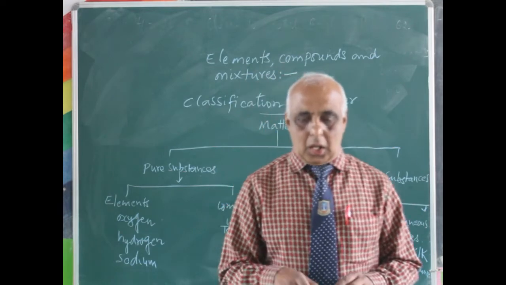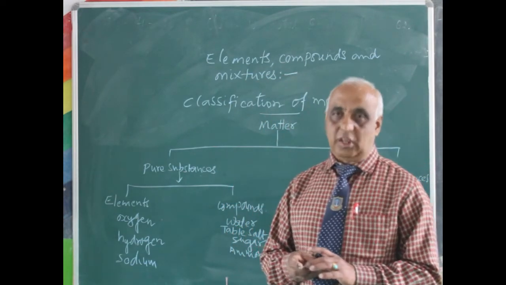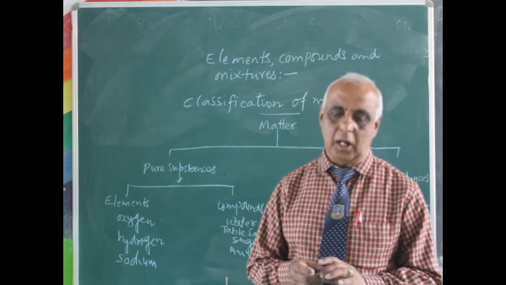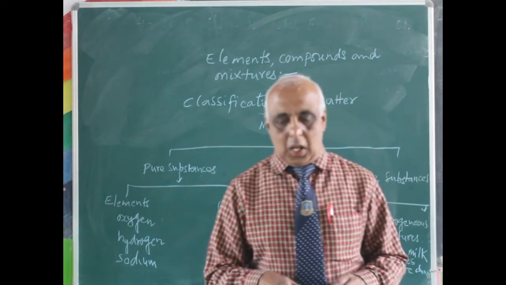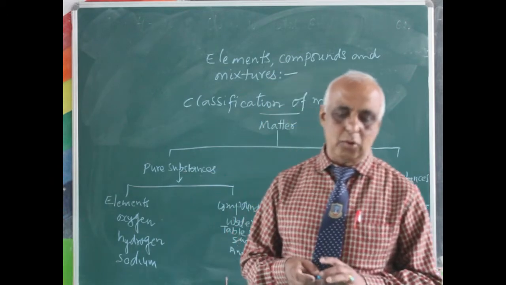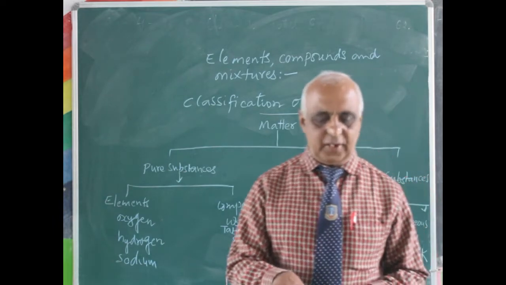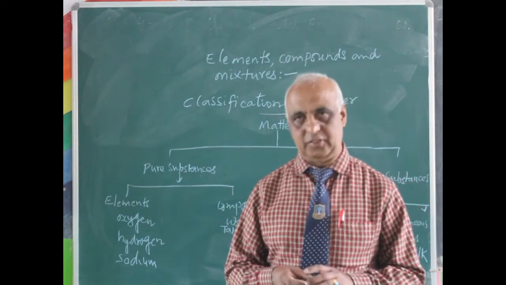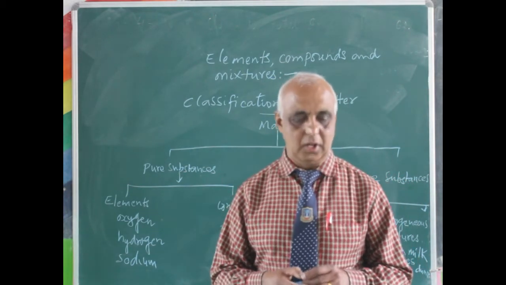Similarly, impure substances are substances which are made up of different atoms or molecules. Clear? Pure substances have fixed composition and fixed chemical properties. So elements and compounds are pure substances.